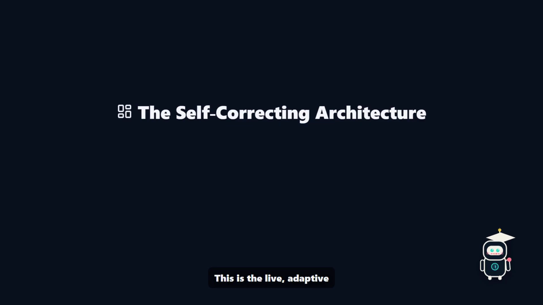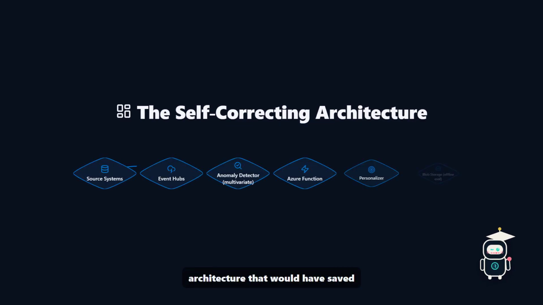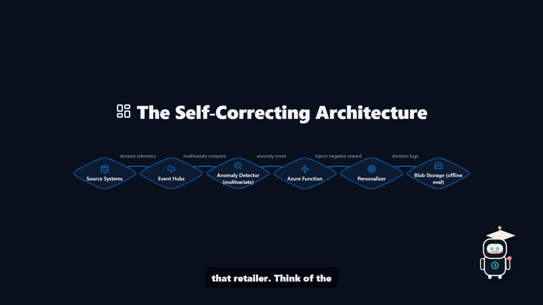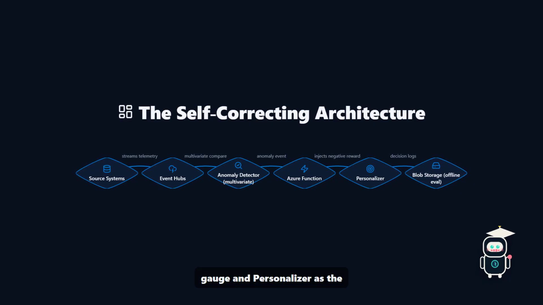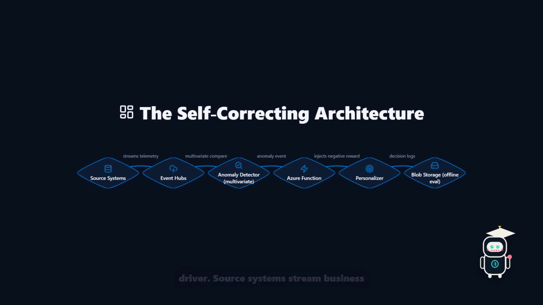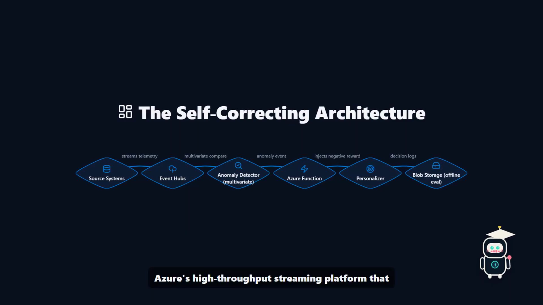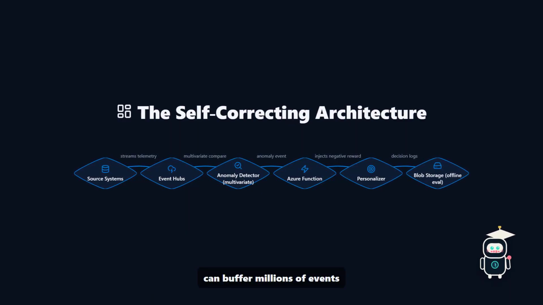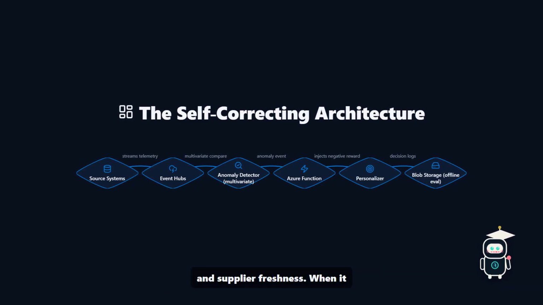This is the live, adaptive architecture that would have saved that retailer. Think of the anomaly detector as the fuel gauge and Personalizer as the driver. Source systems stream business telemetry into event hubs, Azure's high-throughput streaming platform that can buffer millions of events per second, where the multivariate anomaly detector model compares correlated variables like orders, inventory, and supplier freshness.